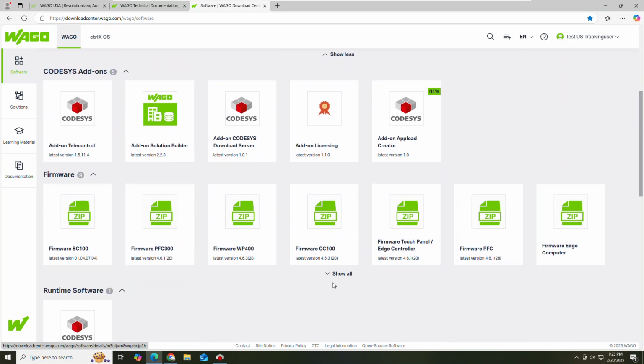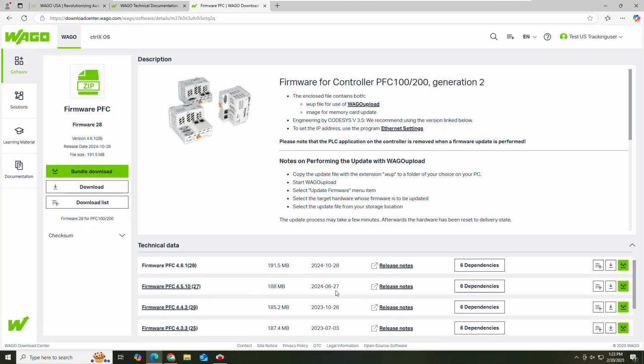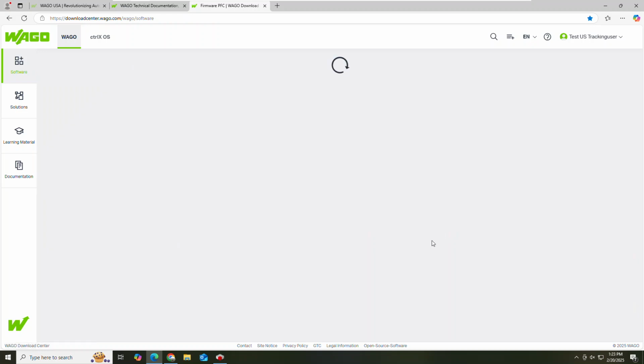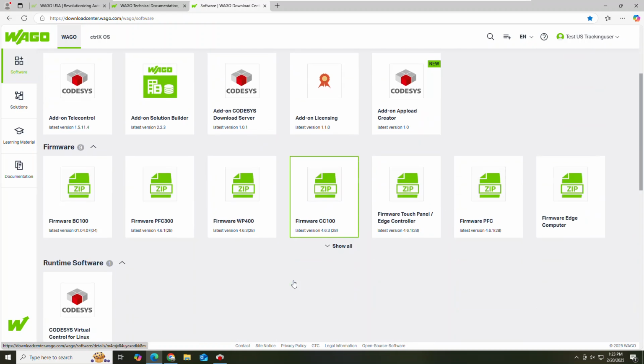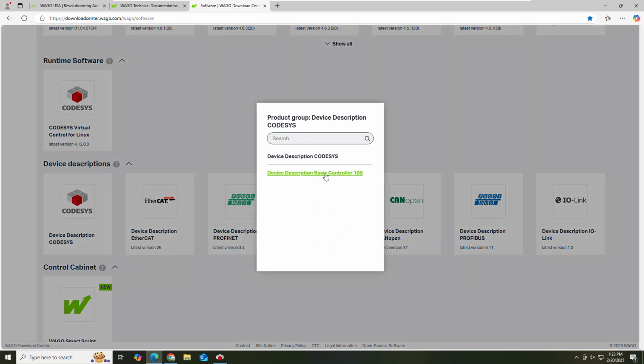Then you see here we've got all the latest firmwares. We have some older firmwares in here as well if you need them. And we have the device description file. If you downloaded just the CODESYS, then you're going to need this device description file. And there are two listed here.